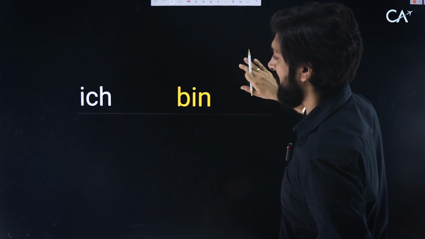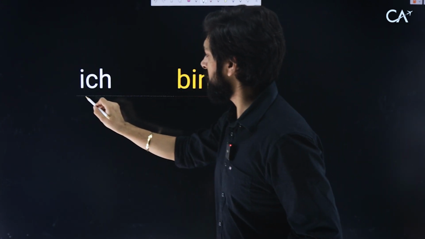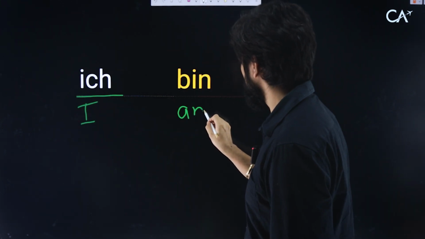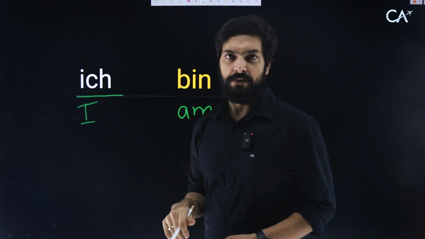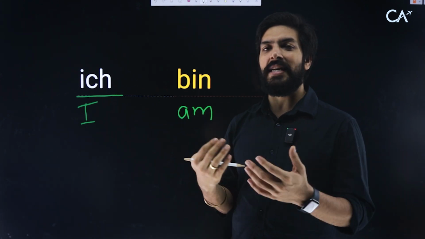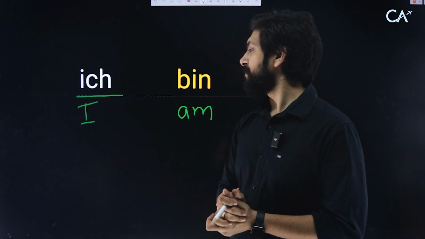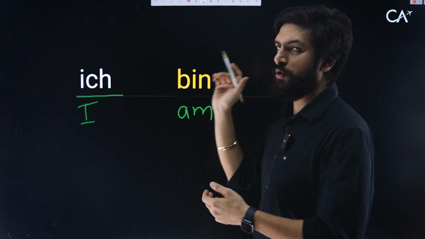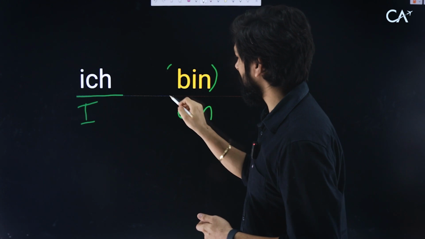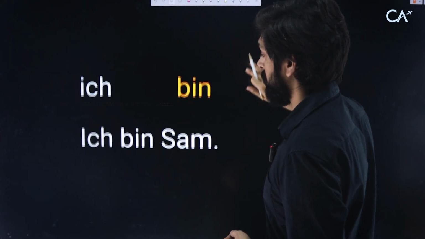The first one that we have is Ich bin. What does it mean? I am. Ich, that is I, and bin, am. Ich bin. Okay, don't say "I am bin." No, Ich bin. So whenever you create a sentence like I am this, I'm a teacher, I'm a student, you can say Ich bin and then whatever you want to say about yourself. Remember that Ich bin is the one for I am.